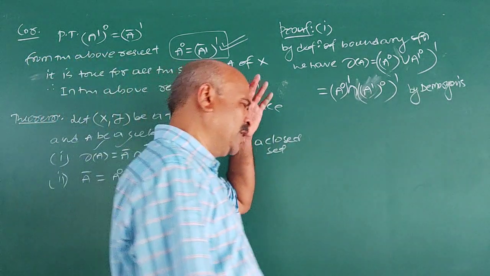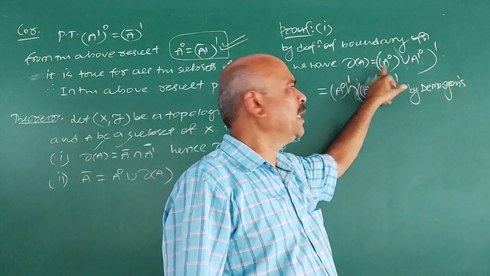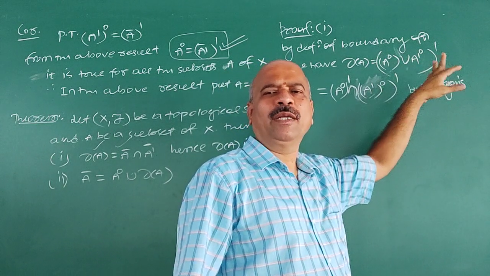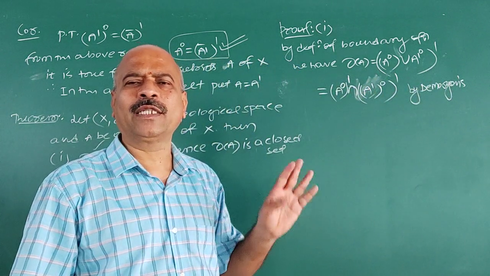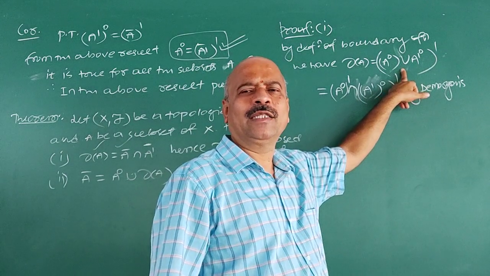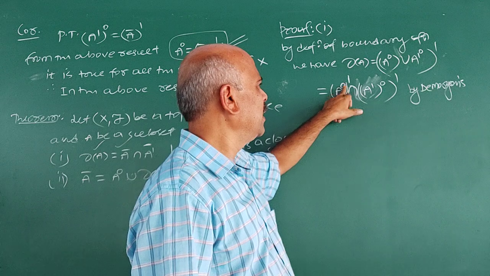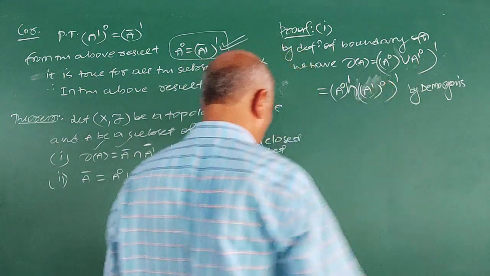First, see here definition is used. What is boundary of A? Boundary of A means the complement of interior A union interior of complement of A. Point which is neither interior of A nor exterior of A belongs to boundary of A. Mathematically we can write like this. Now De Morgan's laws is used. It is complement of interior A intersection complement of this.